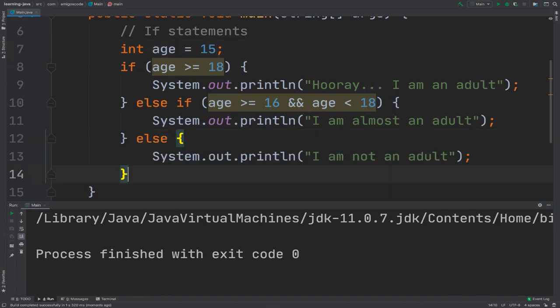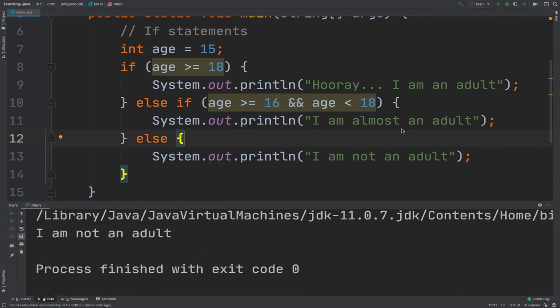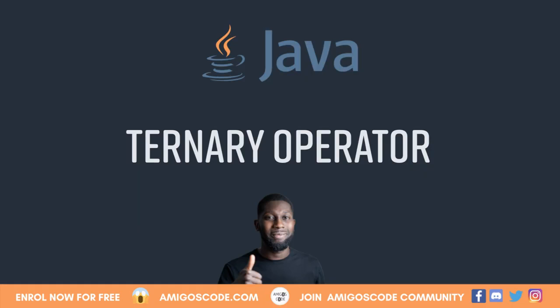This is what you use the else condition for. So else is the last block if none of the above conditions are met. So if I run this, you should see that I am not an adult. And again, we've used if statements with numbers, but if statements are used with any Boolean expressions.